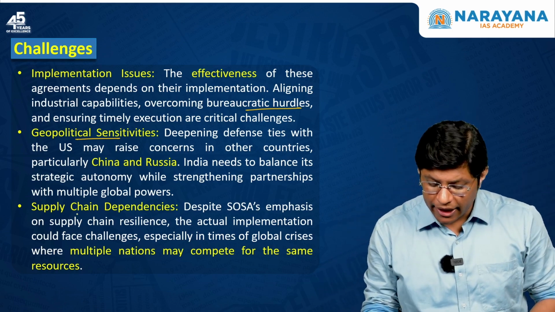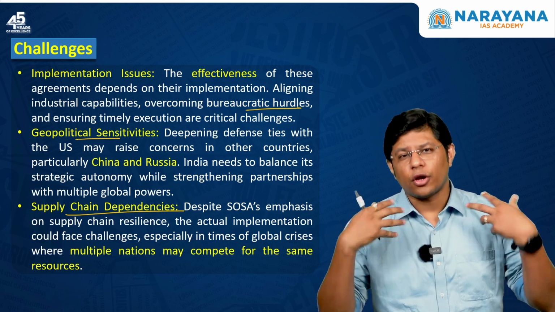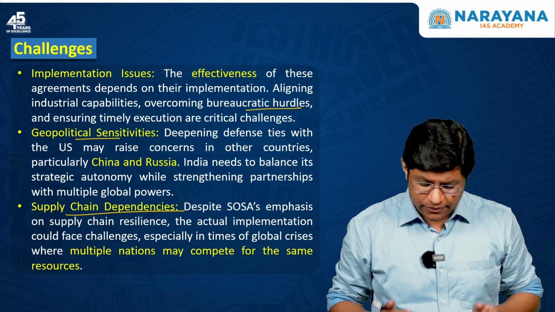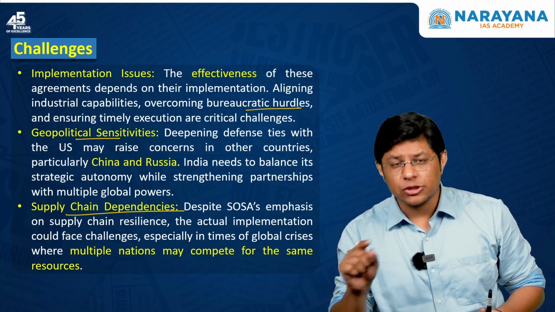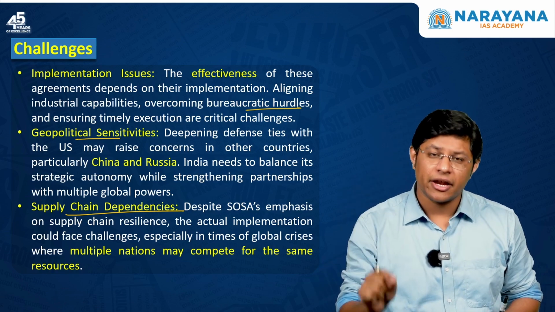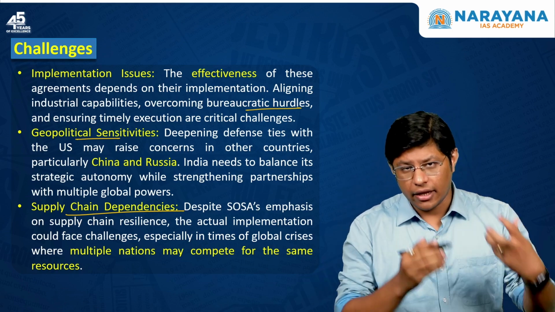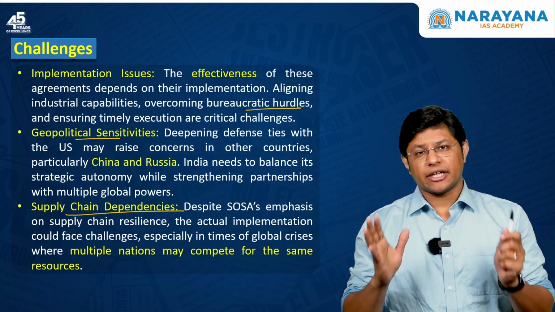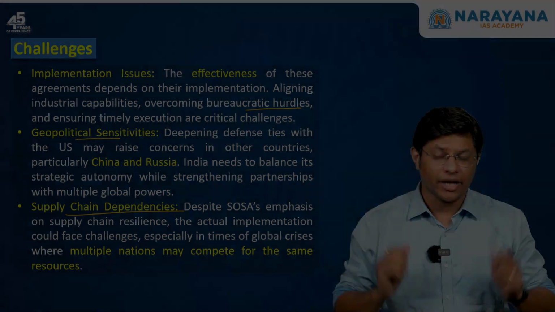And then supply chain dependencies. No matter what, whenever there are many conflicts, the supply chain would be hindered, and as a result, both the countries have to ensure that there are no obstructions or hindrances in the supply chain, and both countries should get the defense related equipments as per their demand, right? So this is the article. I hope you understood all the defense related agreements between both the nations, right?